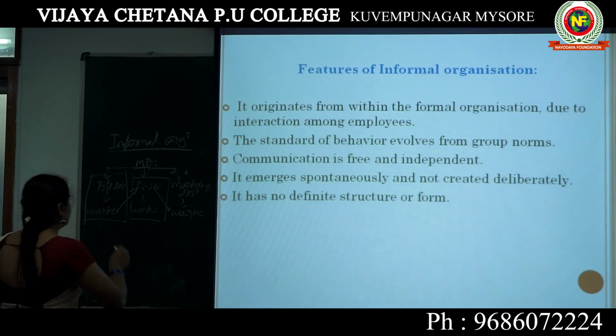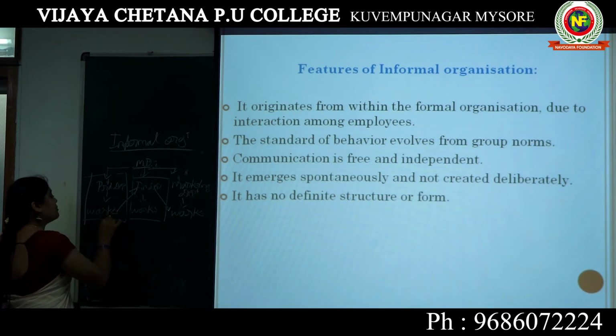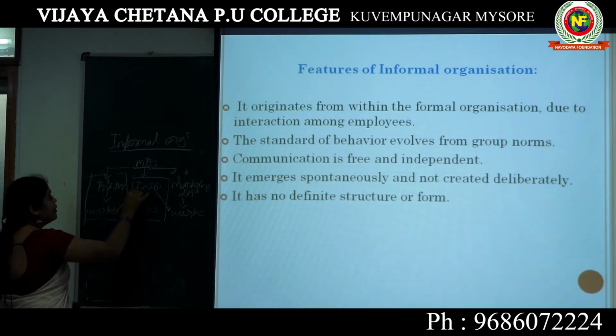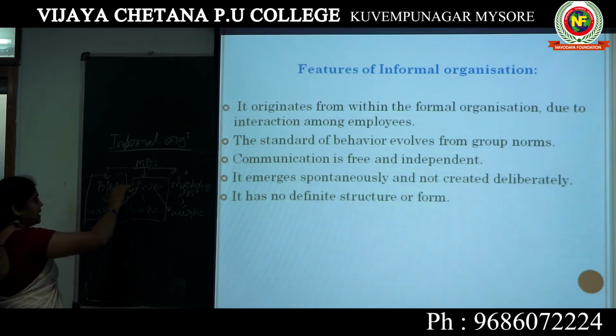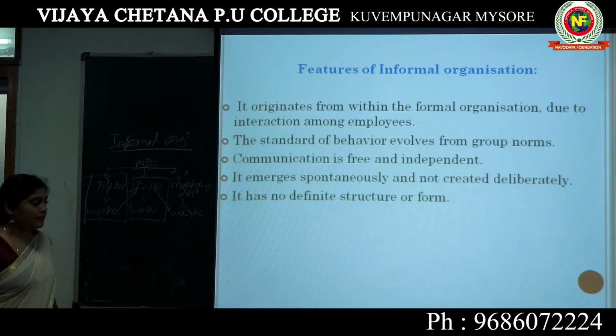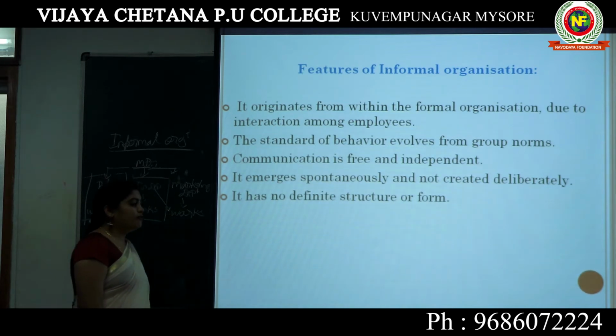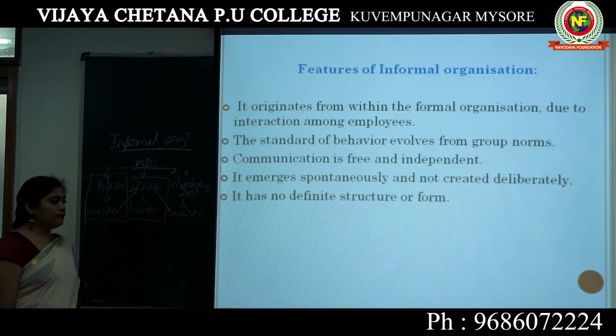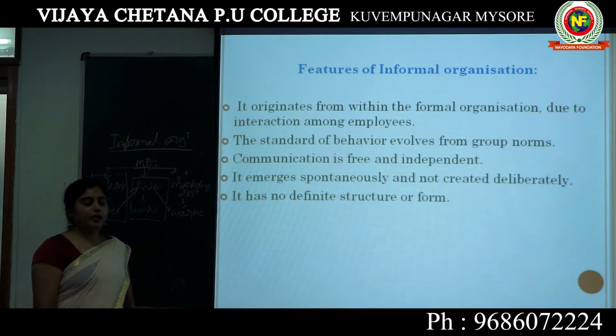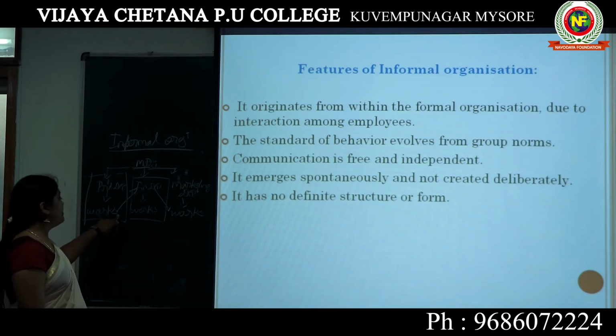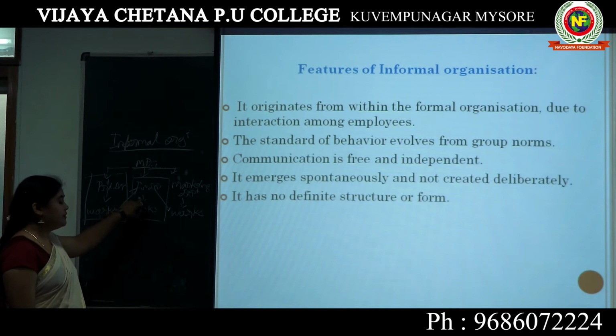So this is another feature of informal organization. The standard of behavior evolves from group norms. Yes, the standard of behavior differs from person to person.